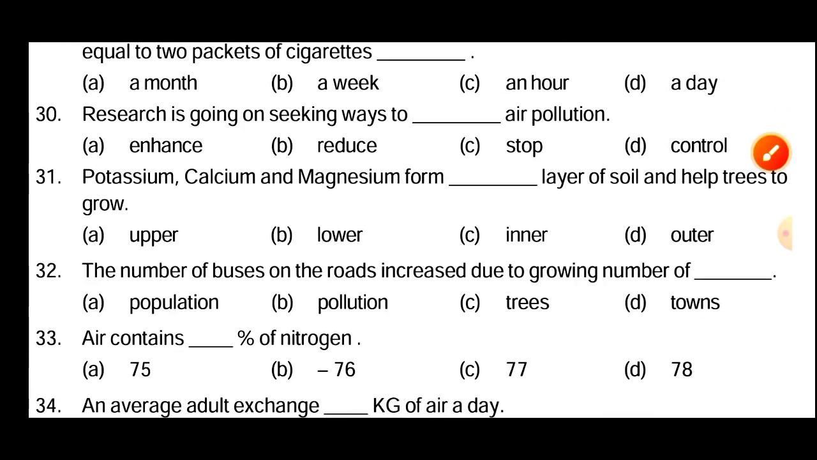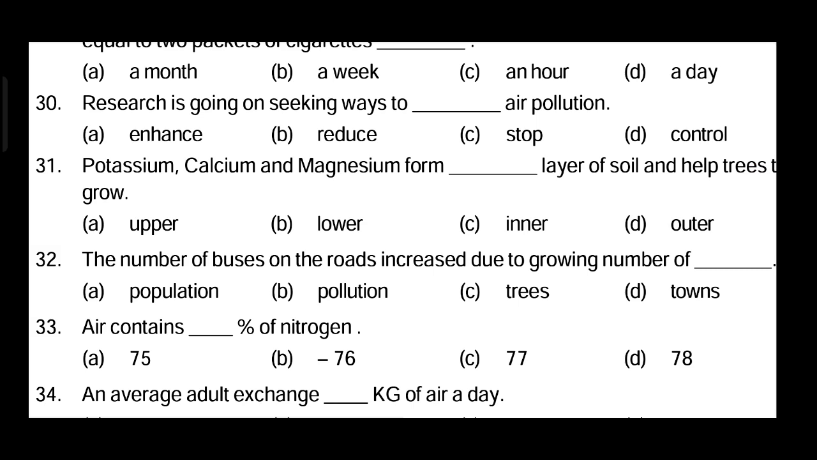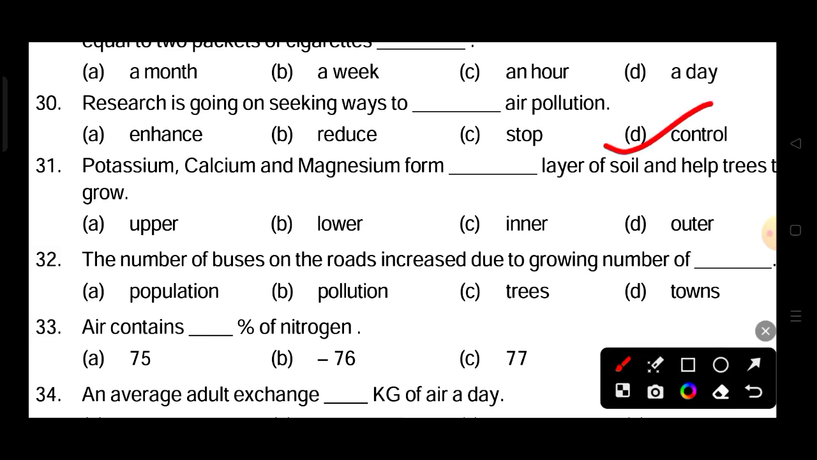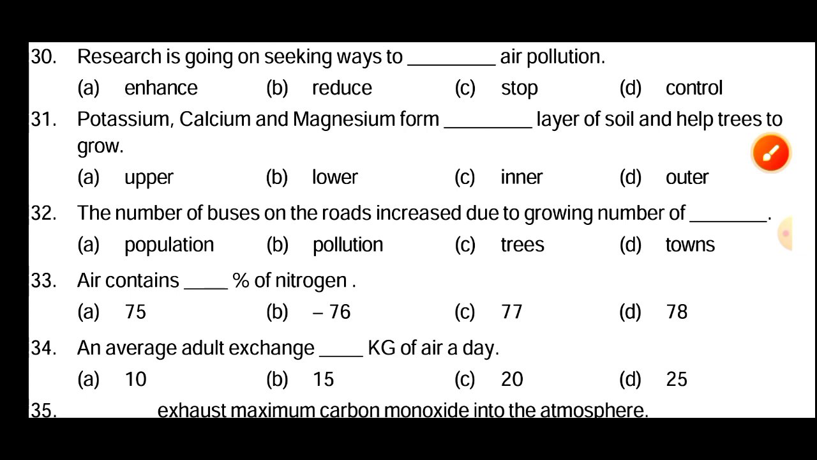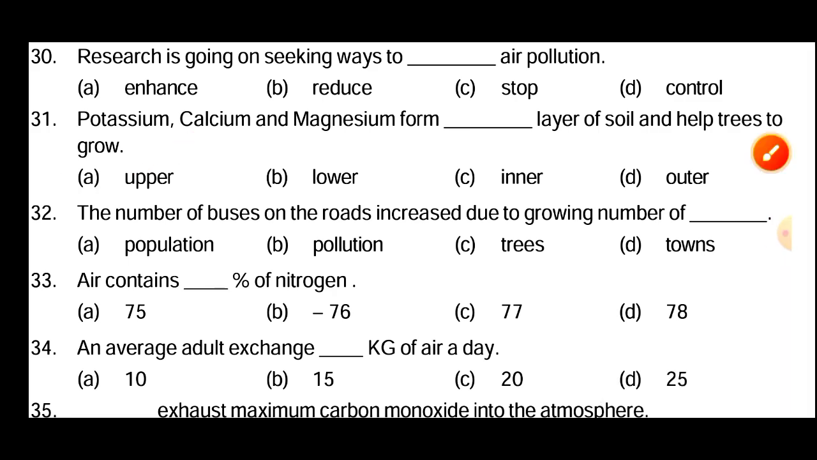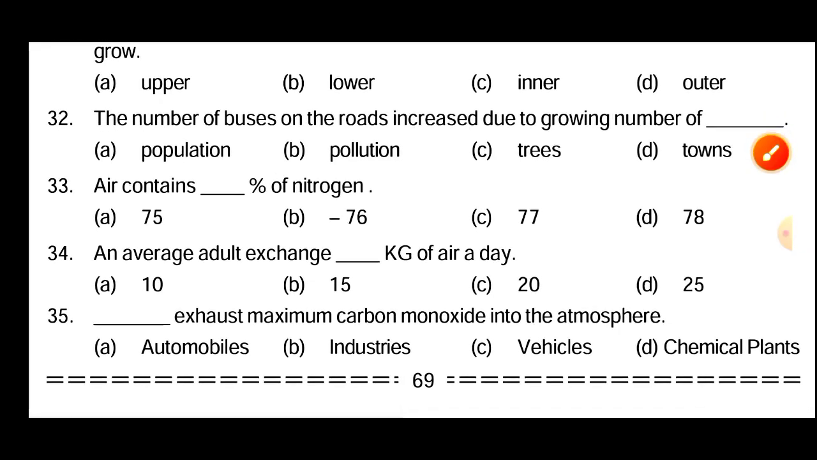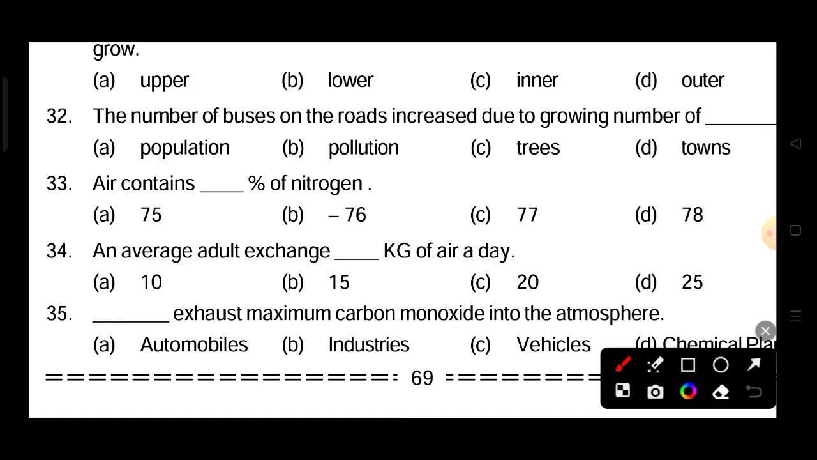Next question. Research is going on seeking ways to decrease air pollution. So the answer is option D, control air pollution. Next, potassium, calcium and magnesium from the dex layer of soil help trees to grow. So the answer is upper layer of the soil. Next, the number of buses on the roads increases due to growing number of, that is population.